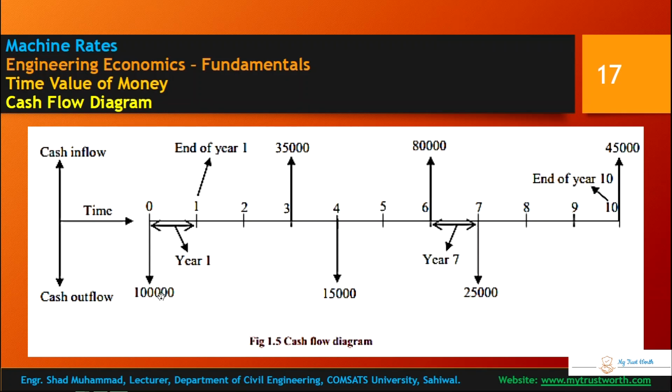This is 1 lakh rupees at year 0 that you borrowed, and this is the cash outflow, or you bought an equipment or borrowed the money, and at the end of the life, 10 years, you have this much inflow. These are the interest periods: end of year 1, end of year 2, end of year 3, and some interest percent has accrued over the original amount.